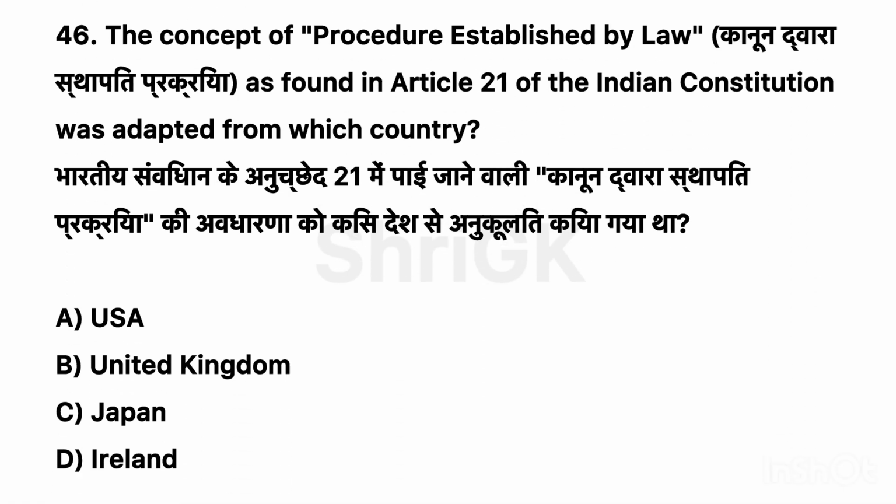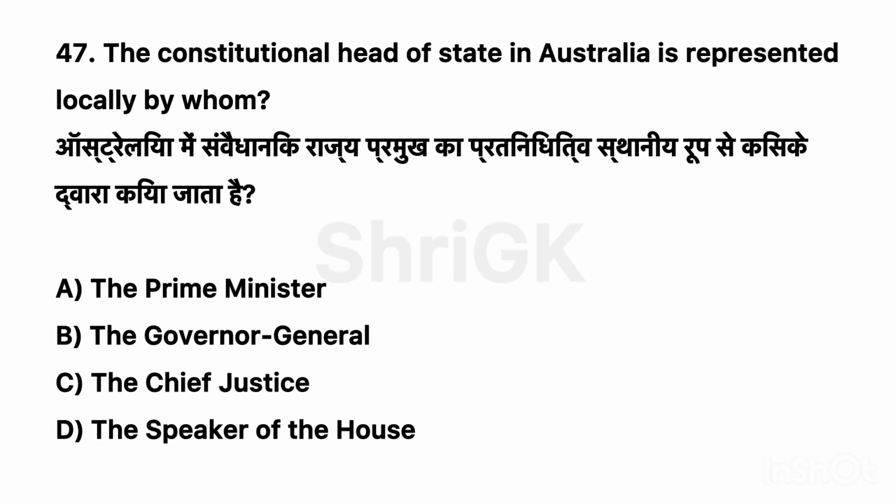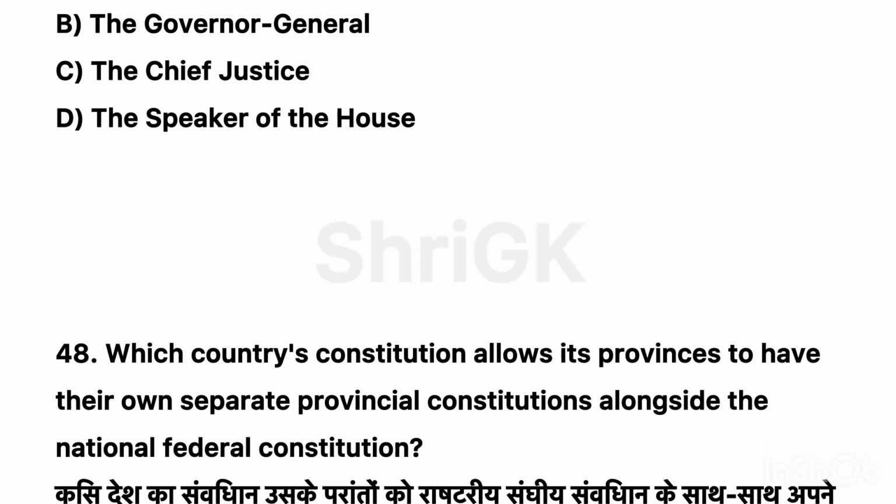46. The concept of procedure established by law, Kanun Dwara Sthapit Prakriya, as found in Article 21 of the Indian Constitution, was adapted from which country? Correct option C, Japan. 47. The constitutional head of state in Australia is represented locally by whom? Correct option B, the Governor General.